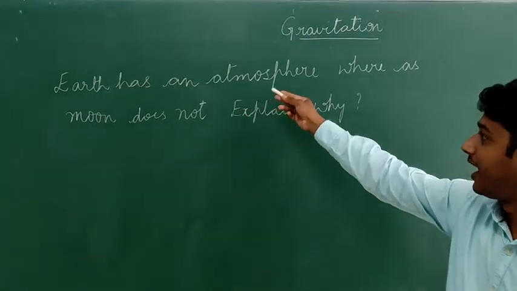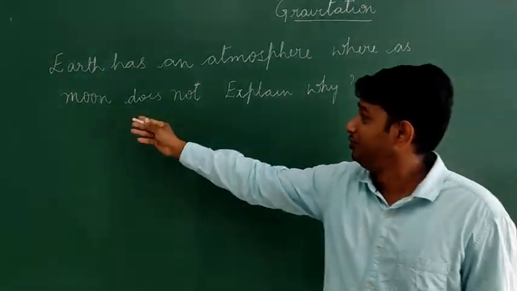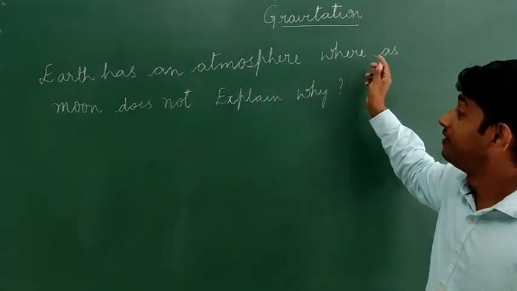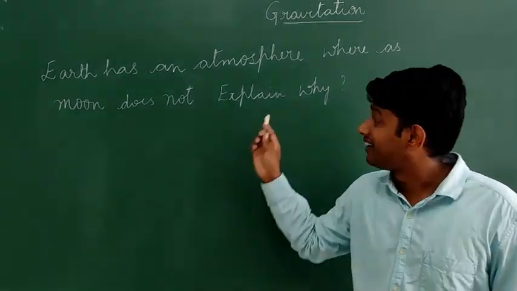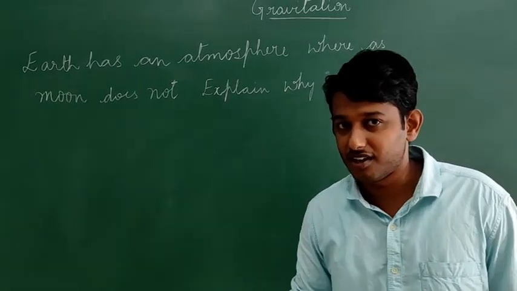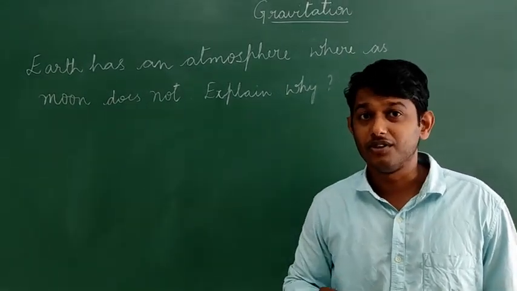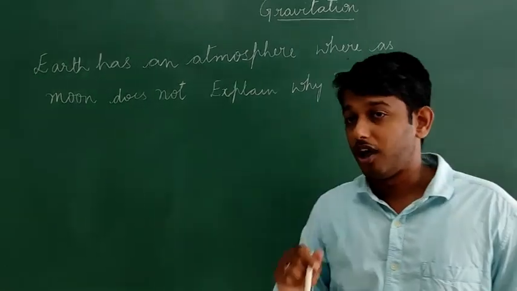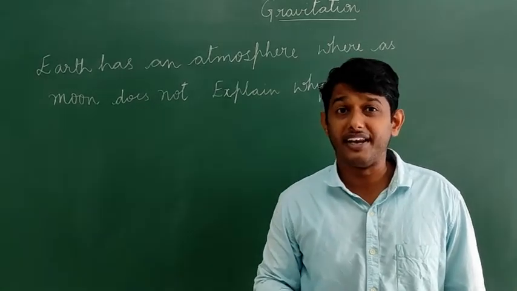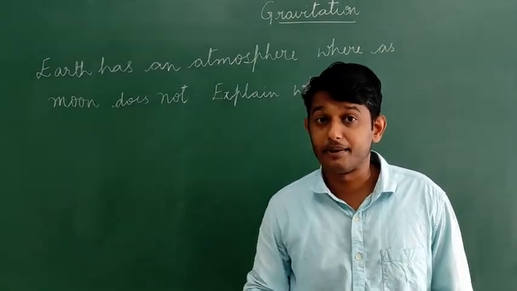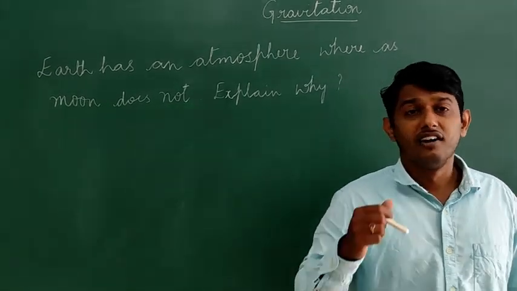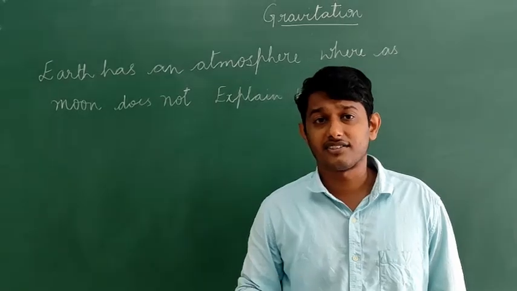Earth has an atmosphere, whereas moon does not. So we all know that earth has an atmosphere, whereas moon does not. Explain why. This is a basic question which everybody should know. It is very simple. We have a lot of types of gases on our earth: oxygen, helium, nitrogen, carbon dioxide, carbon monoxide, CFC, and many more.